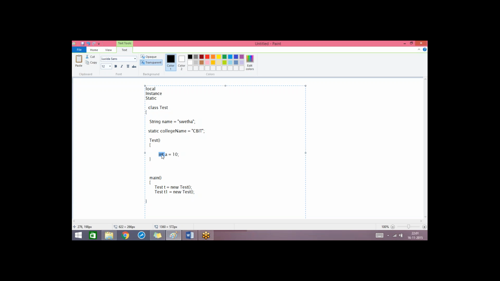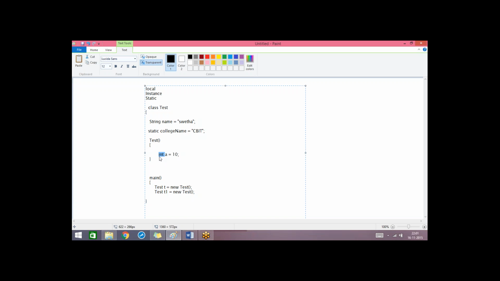But a local variable can be accessed only within the area where it is declared. Suppose I declare a variable inside a constructor, I can access that variable only inside the constructor. Suppose I try to access this variable A from the main method, then it is not possible. But I can access these two variables from the main method also.